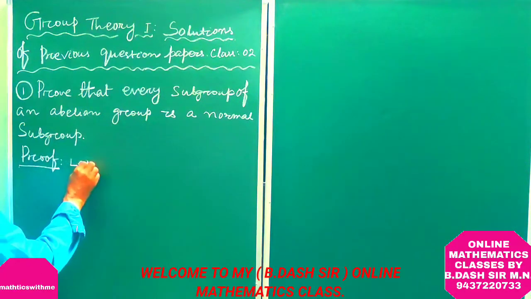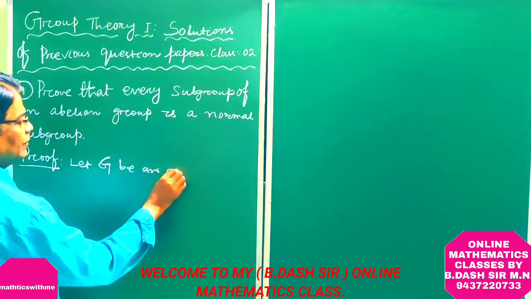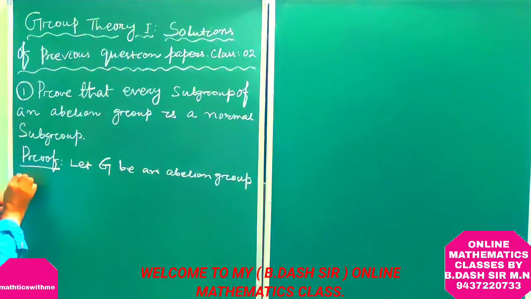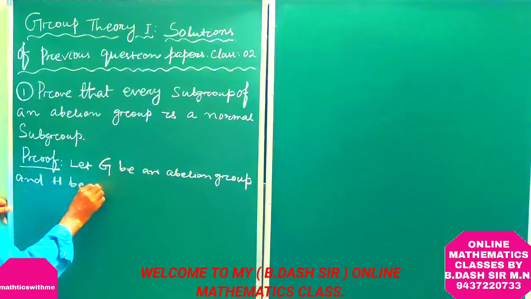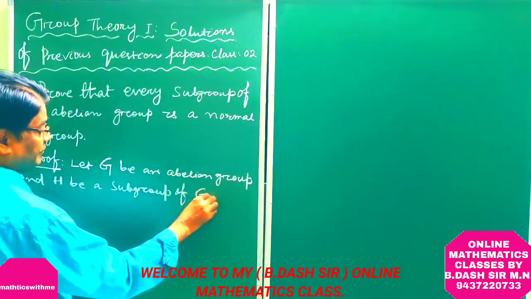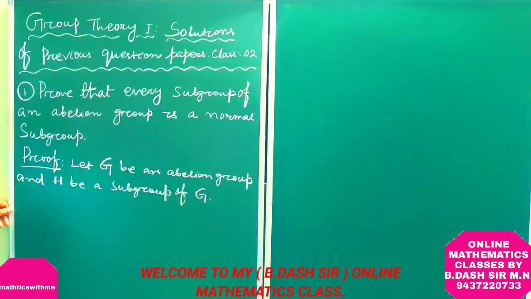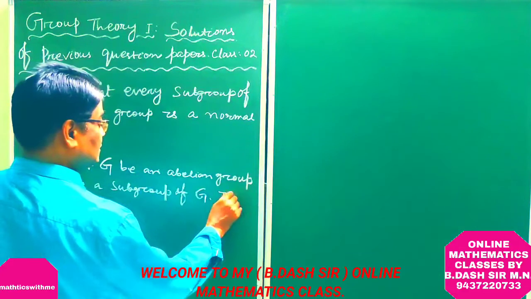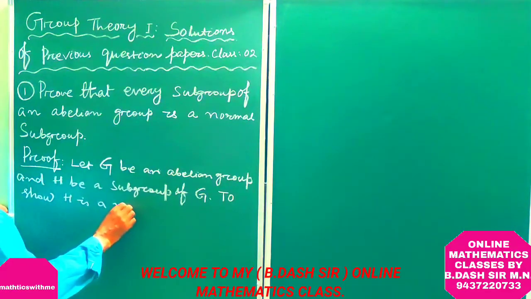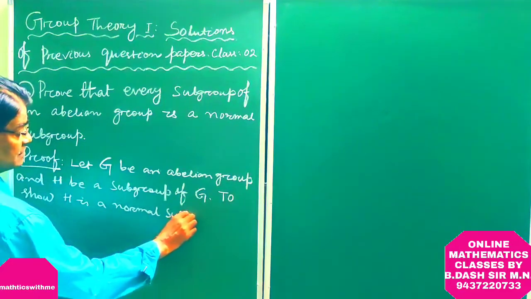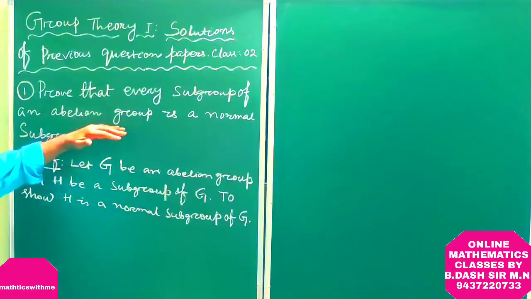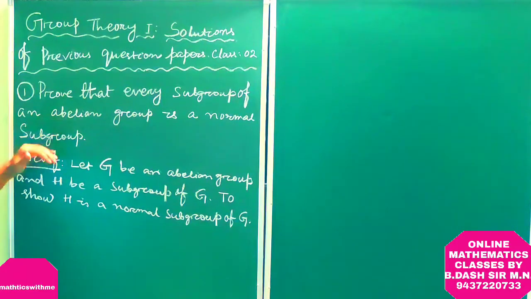Proof. Let G be an abelian group and H be a subgroup of G. To show H is a normal subgroup of G. So the question is, prove that every subgroup of an abelian group is a normal subgroup.